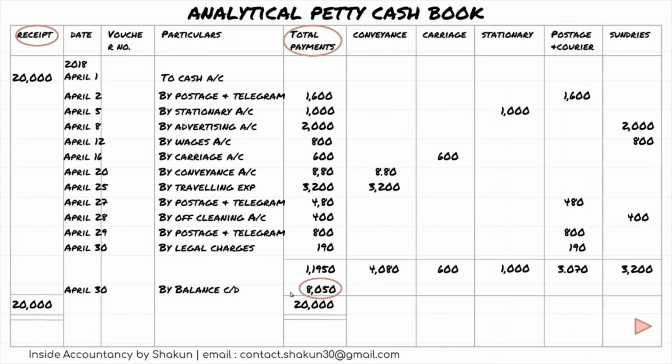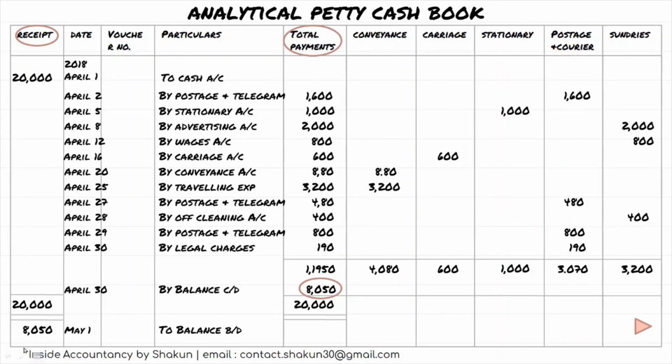This balancing figure is by balance carried down on the last day of April. We have been preparing this for 1 month, I believe. So on the last day of April, we have by balance carried down as 8050, which will be the balance brought down. By becomes To. So To balance brought down, again 8050. This is the amount which you had in the petty cash book.